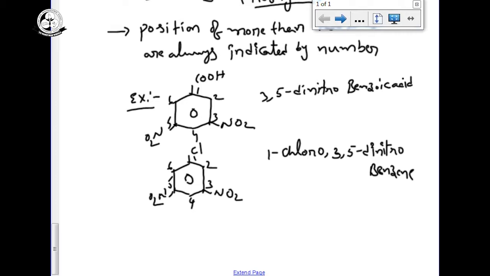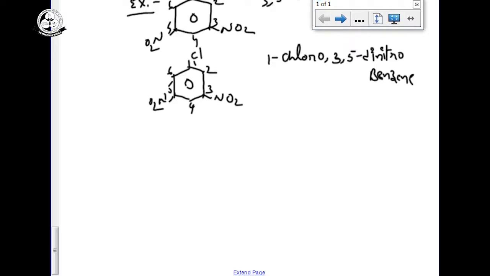Some different names we have for polycyclic aromatic compounds. See some examples of polycyclic aromatic compounds. In the classification of organic compounds, we have only two types, homocyclic and heterocyclic. But another type of compounds we have is polycyclic aromatic compounds.